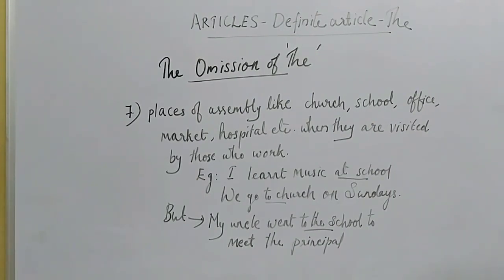Clear, students? If you are working in an office, or studying in one school, or regularly going to one church, in those cases there is no need to write the definite article. But if we are mentioning another person whose purpose is a secondary one, there you have to use the definite article: my uncle went to the school to meet the principal.